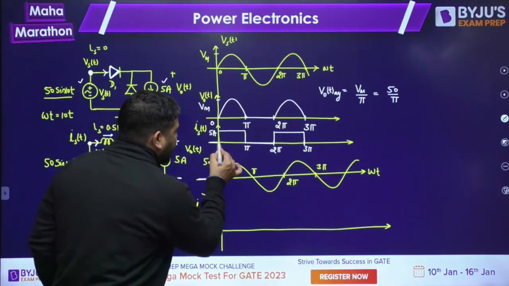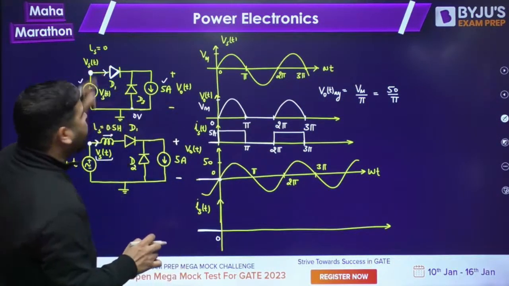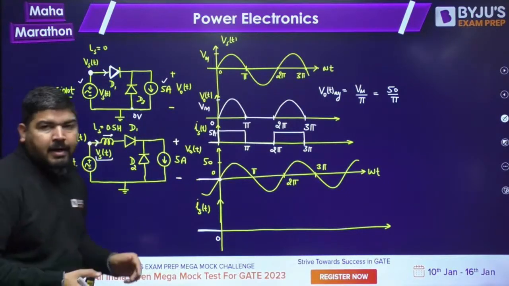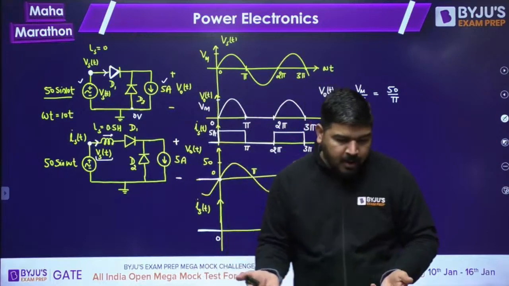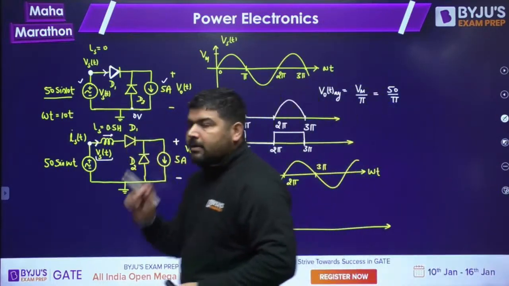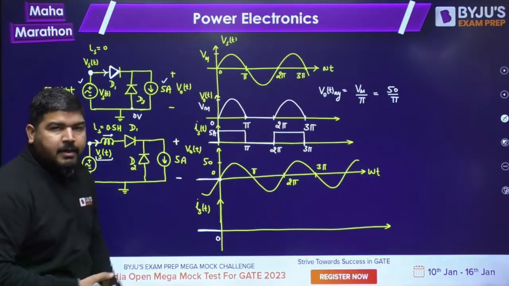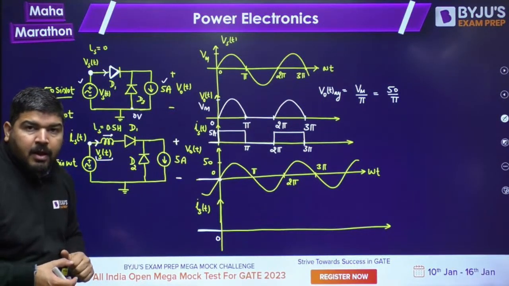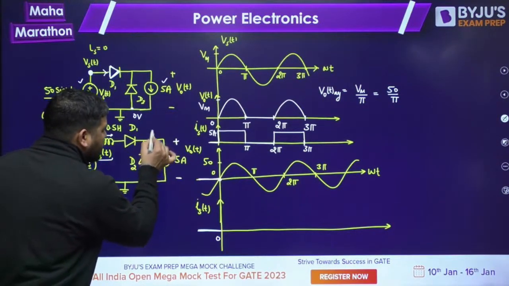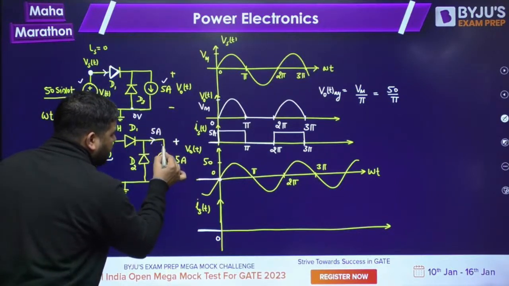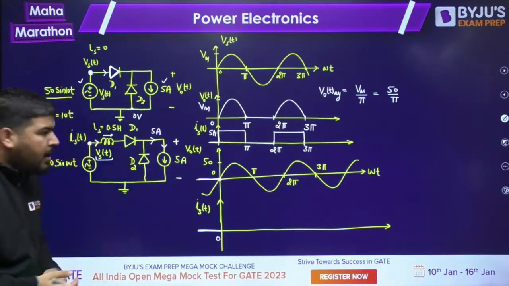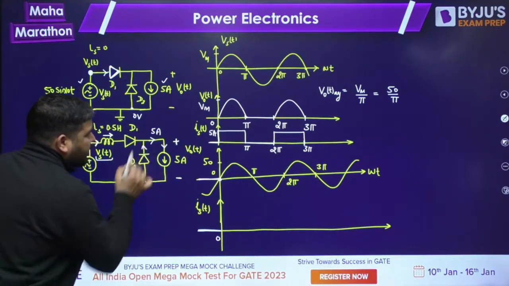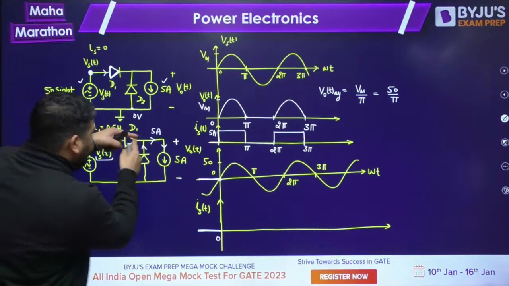In the previous case, current changed abruptly because there was no inductor. But now it has an inductor with initial current 0, so the current will not change abruptly. Slowly the current will increase here. The current source needs a fixed 5 ampere, so this other current has to decrease slowly so that the resultant becomes 5.